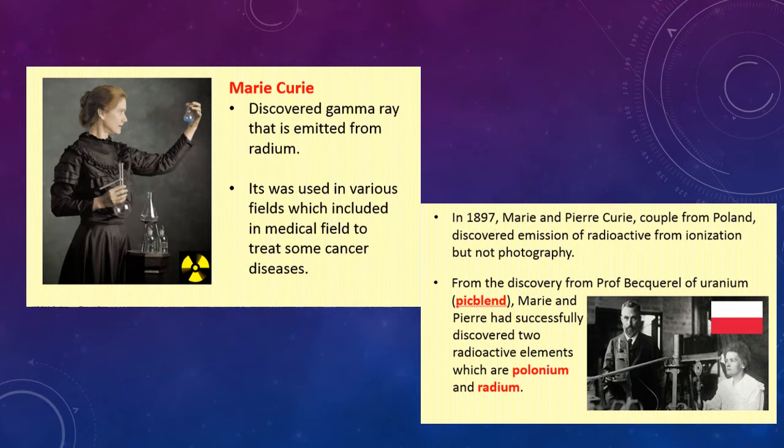radiation from ionization, but not photography. So from the discovery of uranium by Professor Becquerel, Marie and Pierre had successfully discovered two radioactive elements, which are polonium and radium.